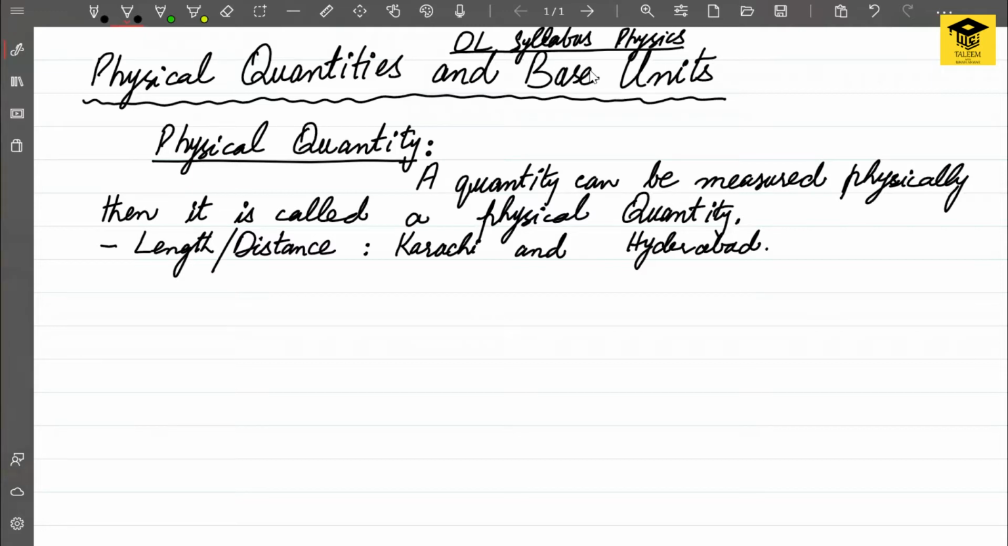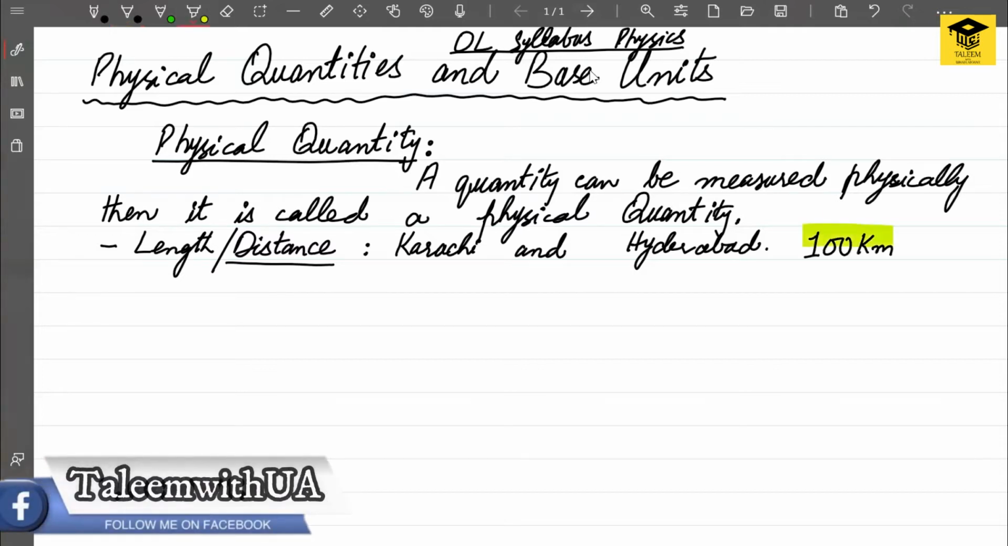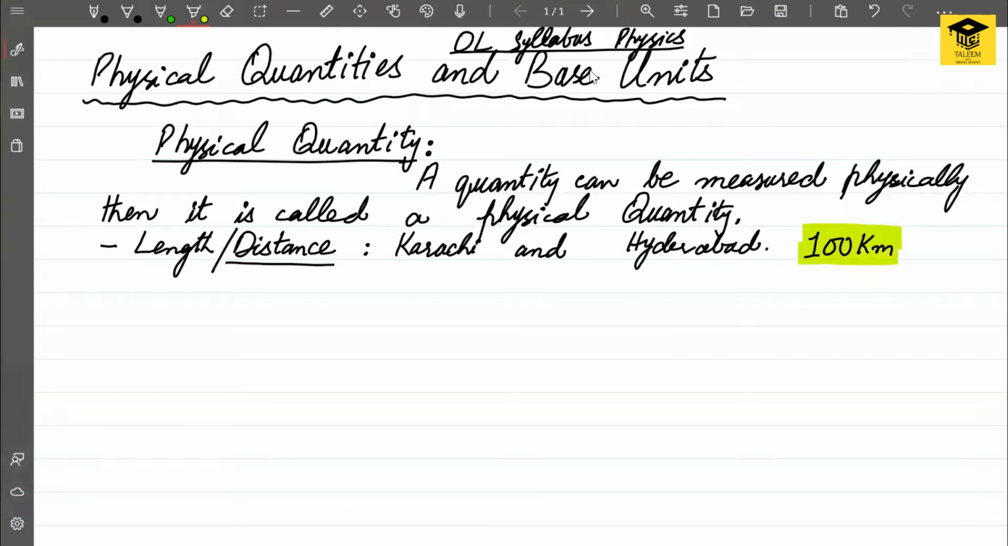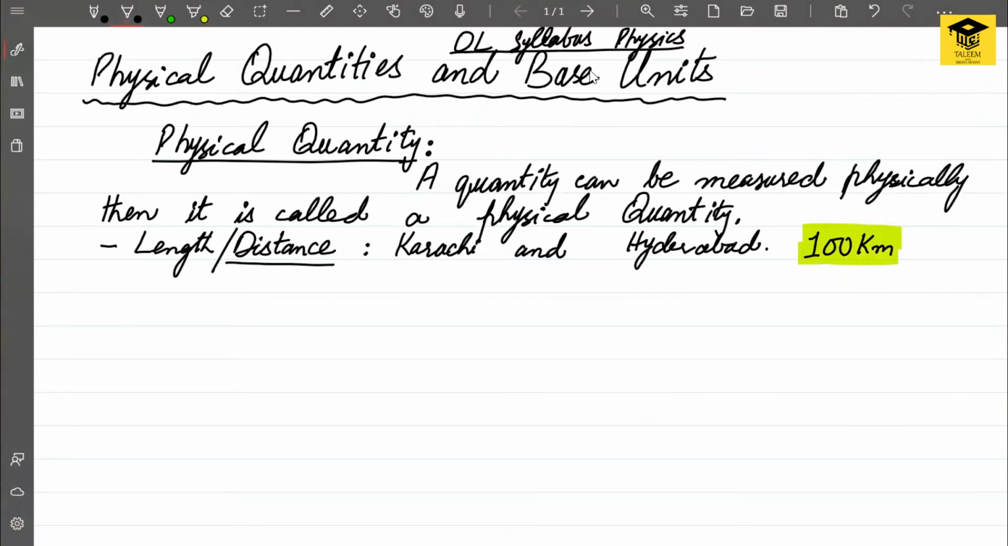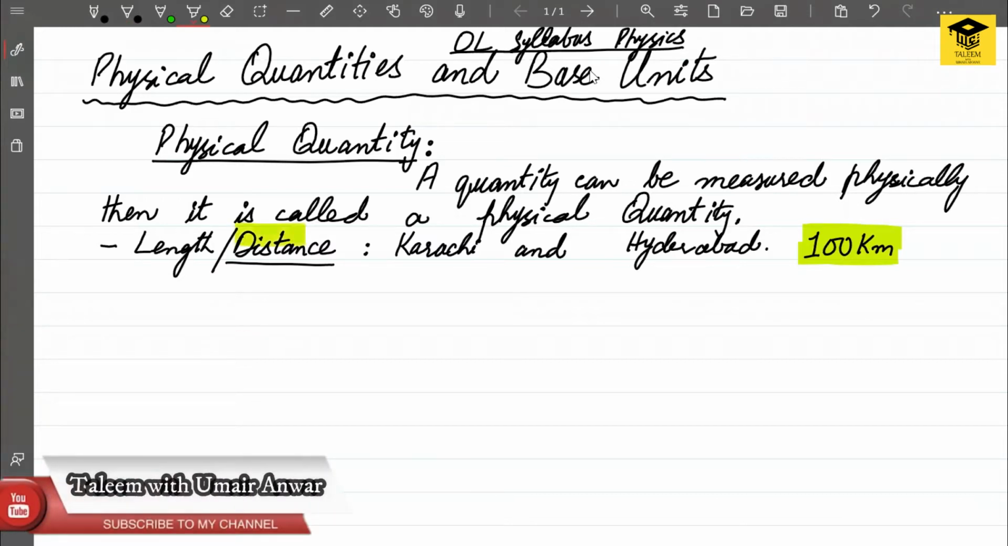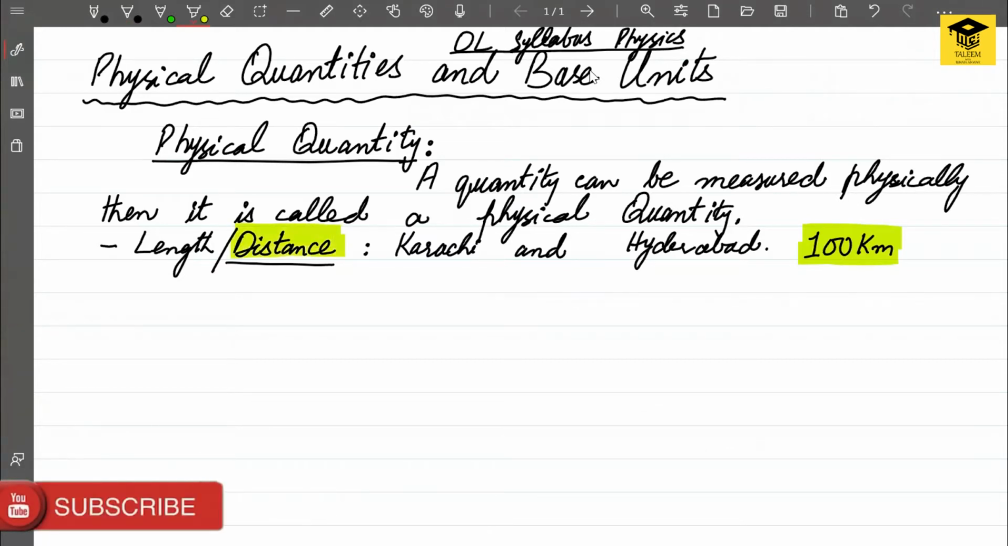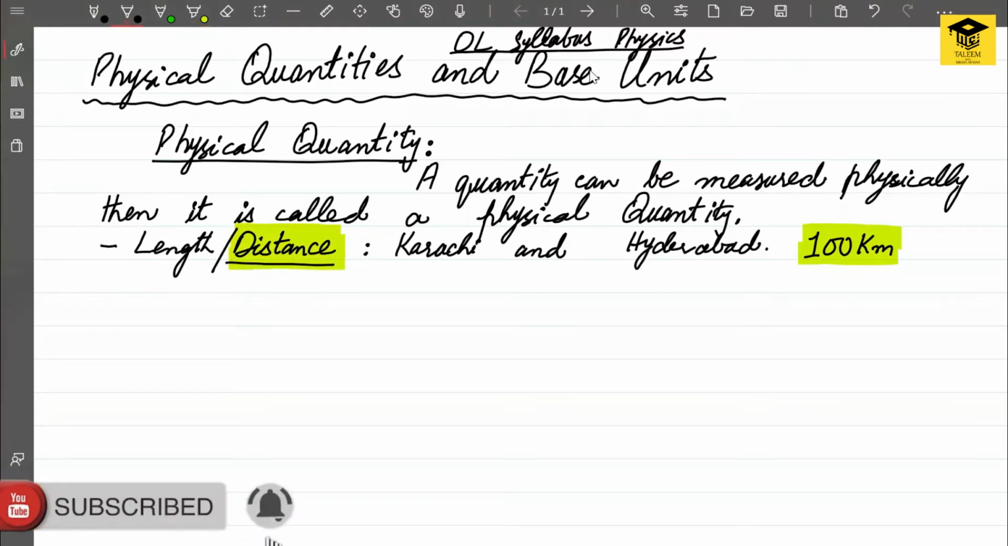The distance between 2 points or the length of any object is a physical quantity. For example, someone says that the distance between Karachi and Hyderabad is 100 kilometers. So by using a number, which is 100, and an appropriate unit, he is describing this distance. And since this distance can be described physically, it is an example of a physical quantity.